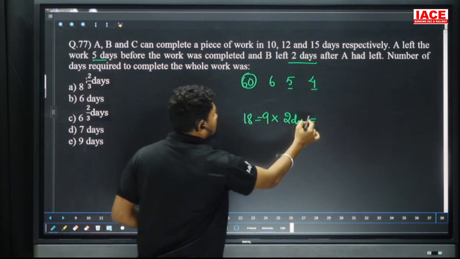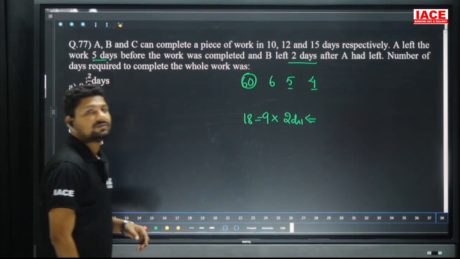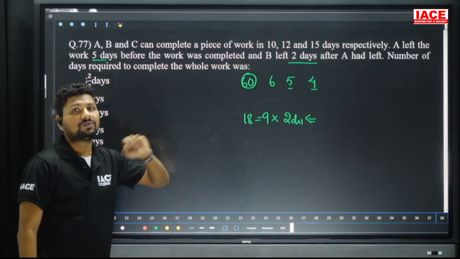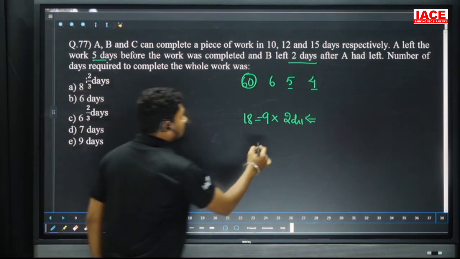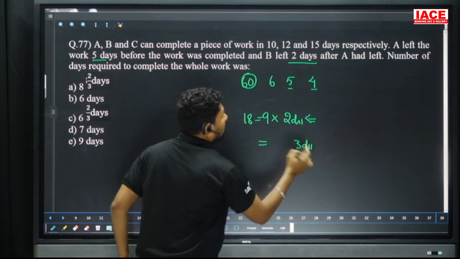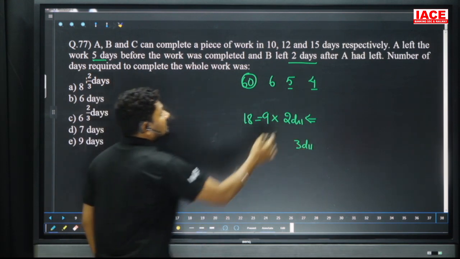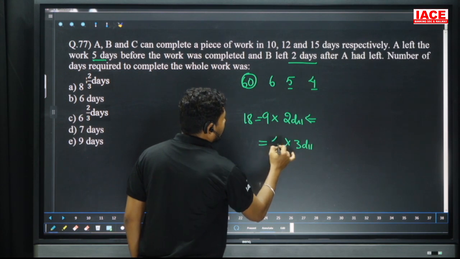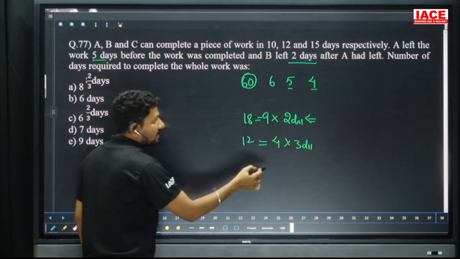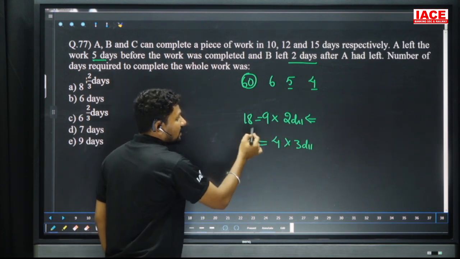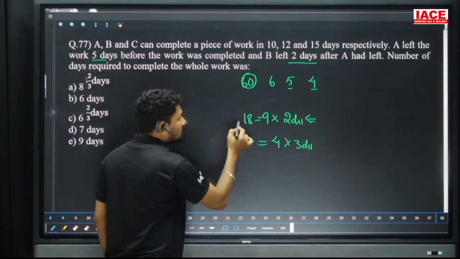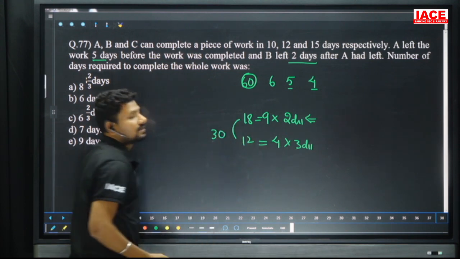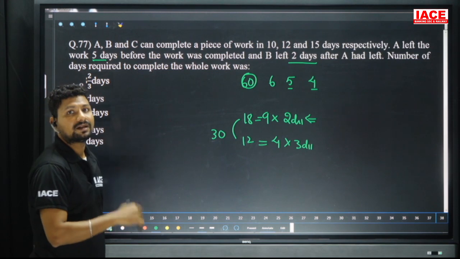How many units of work is completed? Yes, 18 units of work completed in the first 2 days of the last 5 days. Last 3 days who is available? Then only C is available, then C can complete 4 into 3 are 12. In the last 5 days B and C completed 18 units, C only completed 12 units. Total ఎన్ని యూనిట్స్ కంప్లీట్ అయిపోయాయి, 30 యూనిట్స్ కంప్లీట్ అయిపోయాయి. 60లో 30 యూనిట్స్ కంప్లీట్ అయితే రిమైనింగ్ ఎన్ని యూనిట్స్ ఉంటాయి, 30.